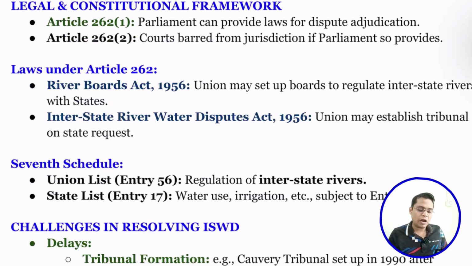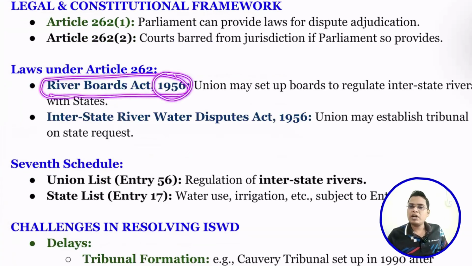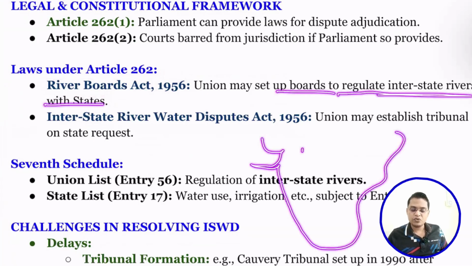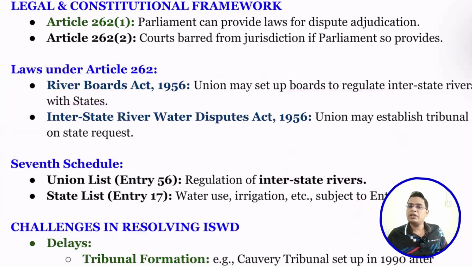By using this article, Parliament made some laws regarding that. The first one is the River Boards Act 1956. This date is very important; sometimes they ask about chronological order. The Union may set up boards to regulate interstate rivers. Whenever a river flows from one state to another, they can establish an interstate board to regulate how the water should flow from one state to another. The second one is the Interstate River Water Disputes Act, which provides for the establishment of a tribunal for settlement of interstate river water disputes. These two acts were passed under Article 262.